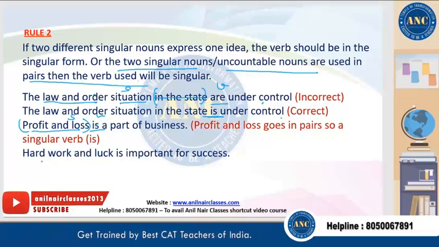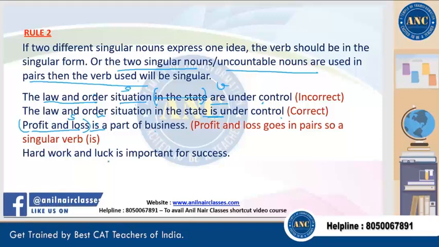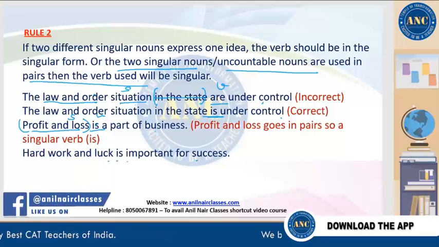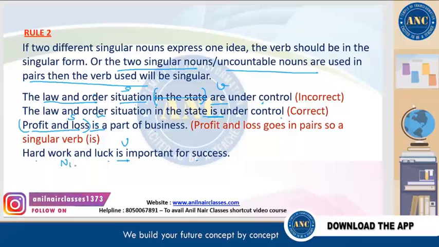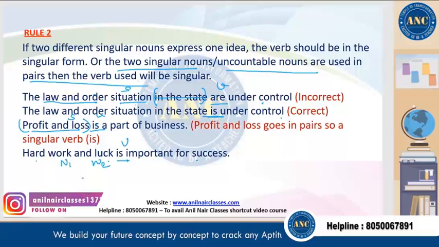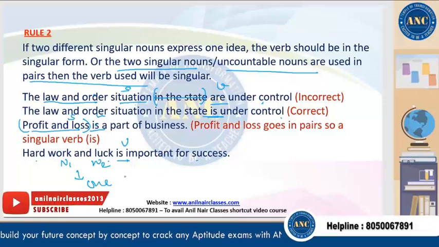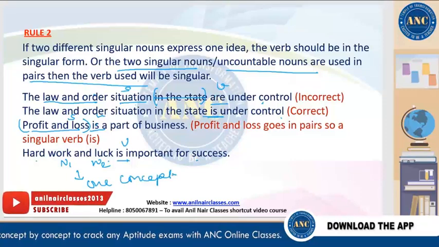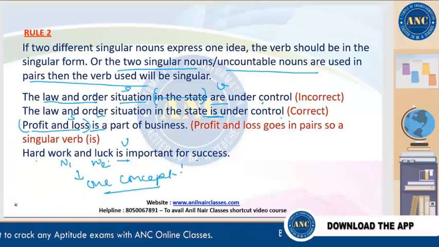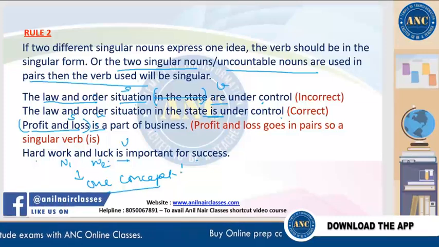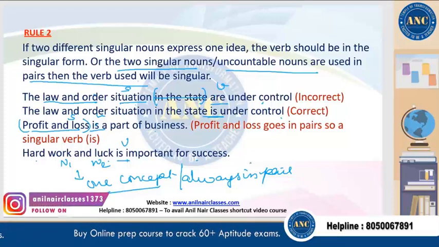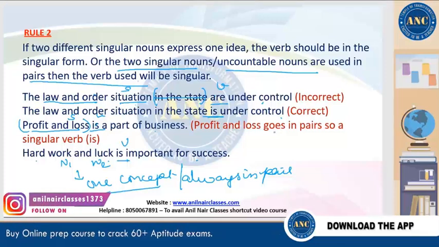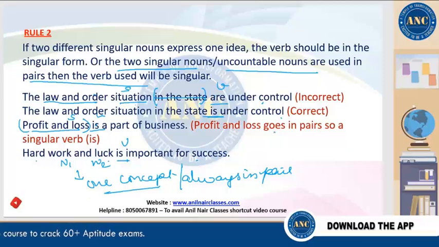Clear? Next example. Hard work and luck is important for success. Now what is important for success? Hard work and luck. Now there are noun 1 and noun 2, but they are referring to one concept. They always come in a pair, right? So a single pair is there. We'll always use the singular form of the verb. Clear? I hope till here everything is clear for all of you.